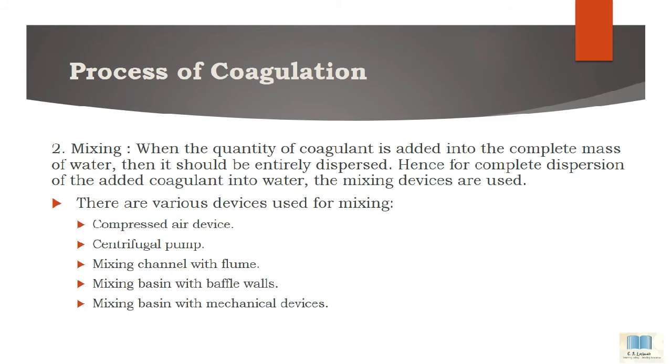There are various devices used for mixing: first, the compressed air device; second, the centrifugal pump; third, the mixing channel with flume; fourth, the mixing basin with baffle valves; and last, the mixing basin with mechanical device.